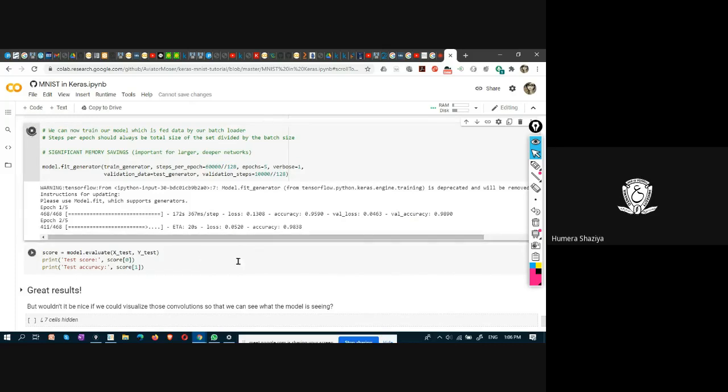Like this it executes for convolutional neural networks.